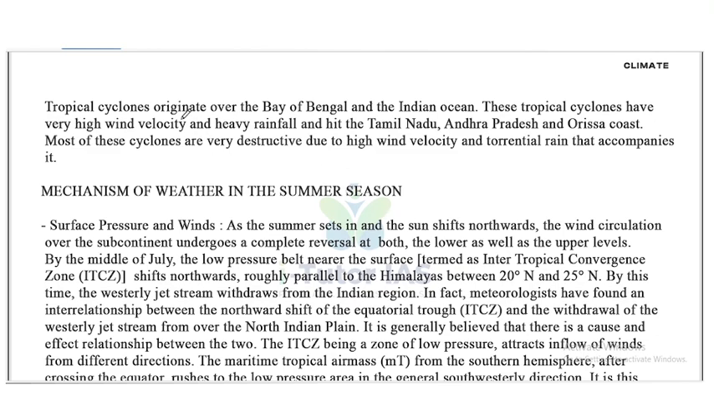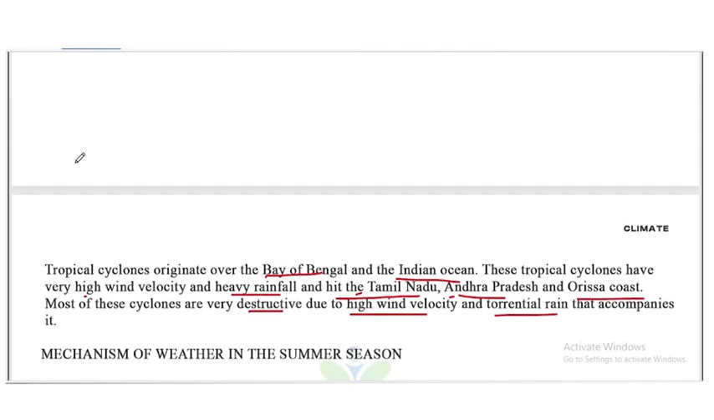Tropical cyclones originate over the Bay of Bengal and the Indian Ocean. These tropical cyclones have very high wind velocity and heavy rainfall and hit the Tamil Nadu, Andhra Pradesh and Orissa coast. Most of these cyclones are very destructive due to high wind velocity and the torrential rain that accompanies them. So that's about the tropical cyclones.